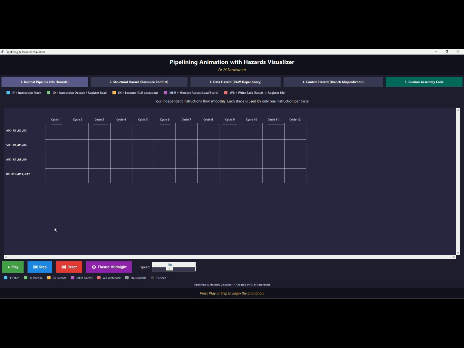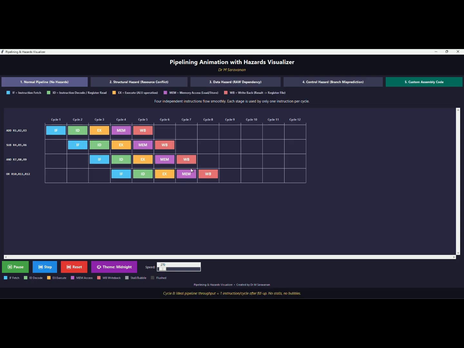Four clock cycles are there. I'll go through it somewhat faster. Okay, you can see in the first clock cycle the instruction fetch is done. In the second clock cycle, what happened? The first instruction decode is done, and the second instruction fetch is done. You can see here likewise how it is done. Here there are no problems available.